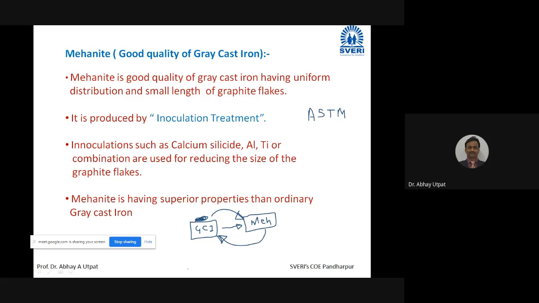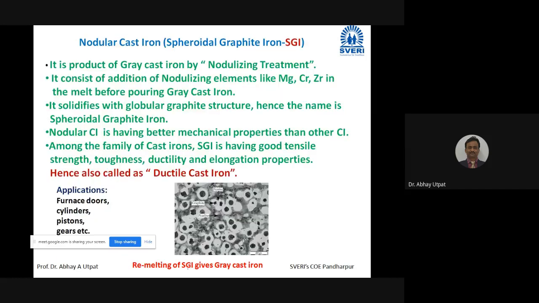We'll go to next slide. Now, very important cast iron. Write down. Nodular cast iron. In bracket, spheroidal graphite iron.